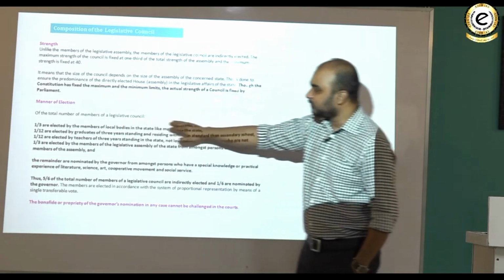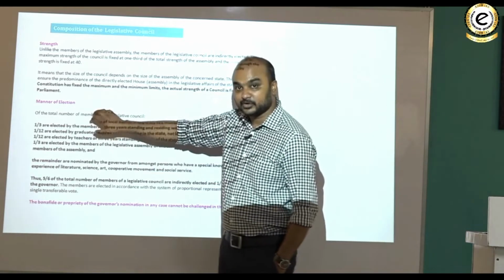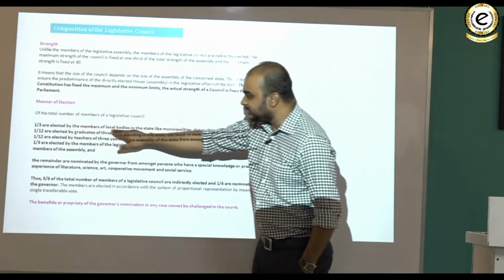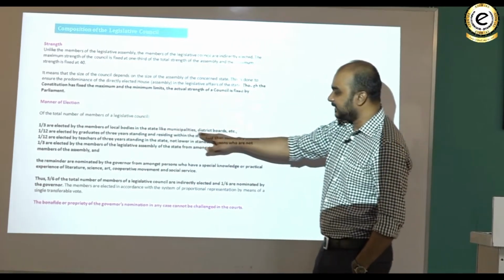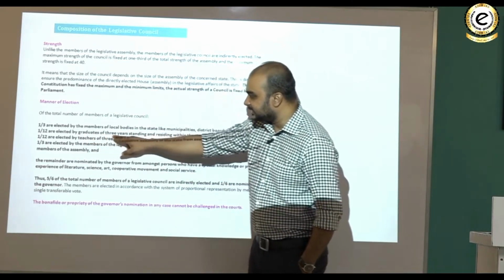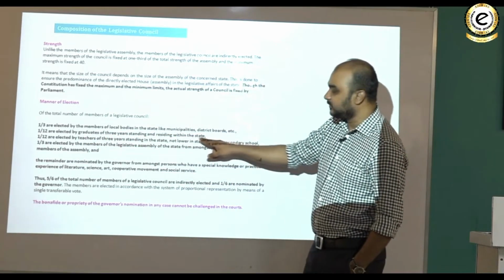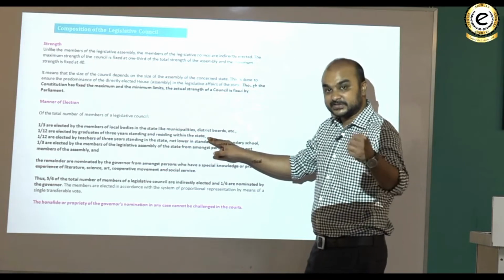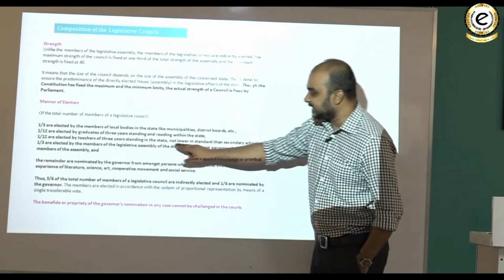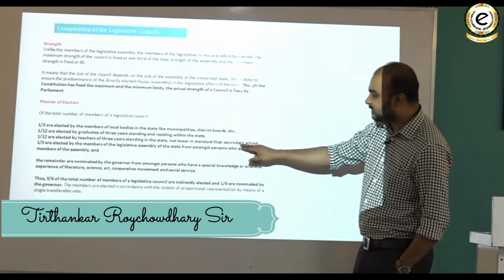Of the total number of members of the legislative council, we are talking about the Vidhan Parishad, not the Vidhan Sabha. 1/3 are elected by members of the local bodies in the state like municipalities, district boards, etc. 1/12 are elected by graduates of 3 years standing and residing within the state. It means to give representation to the graduates. 1/12 are elected by the teachers of 3 years standing in the state, not lower in standard than the secondary school.